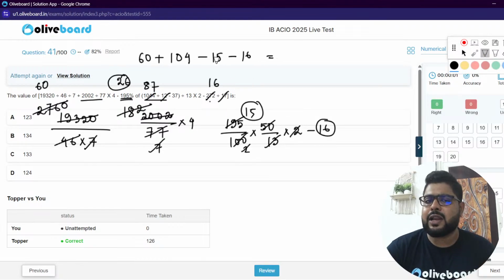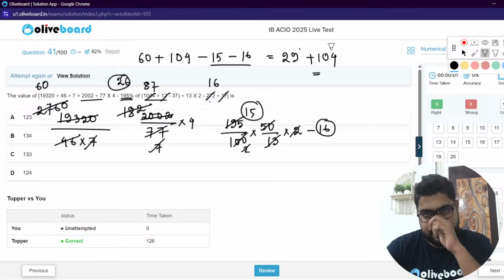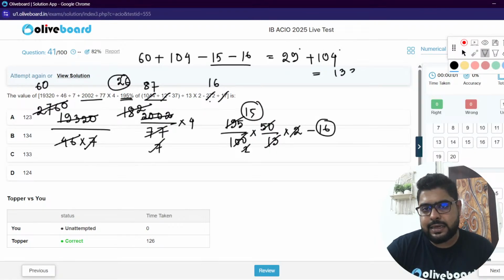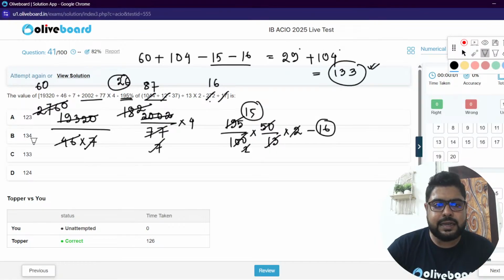So just do the calculation. This is, I guess, 31. 31 means 29. Answer 104. Something like this will come. So 913, 133. 133, that is option number C.